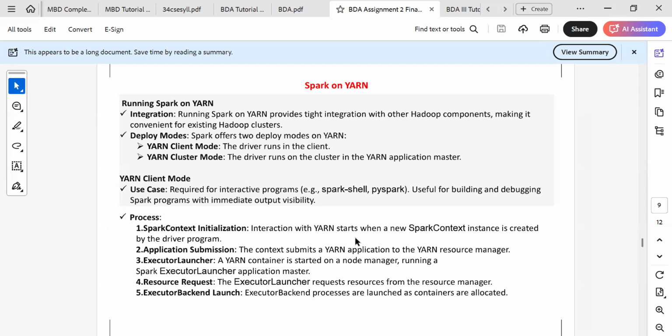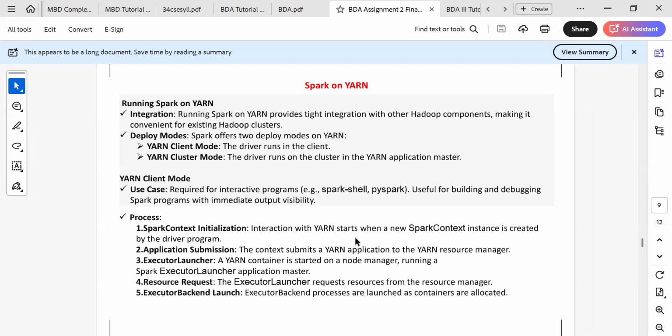First, you initialize the Spark context, and the interaction with Yarn starts when a new Spark context instance is created by the driver program. Next, you submit the application: the context submits the Yarn application to the Yarn resource manager.